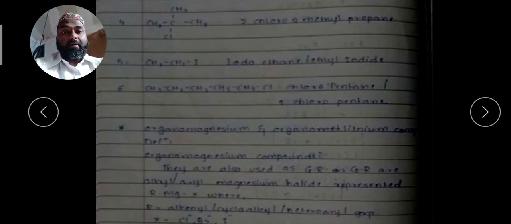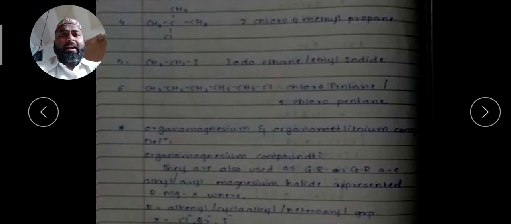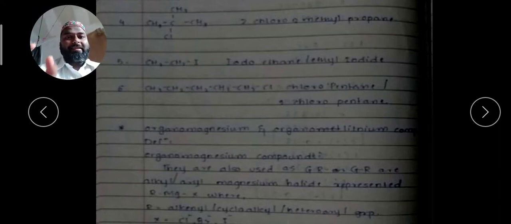When we talk about the organomagnesium compound, magnesium is bonded with the organic compound, but they are not stable. There should be a halide ion for their stability, because you know that magnesium is divalent. To balance this, another anion should be there. Organic moiety means R, MgX, that will be the general organomagnesium compound. It is also called Grignard reagent.